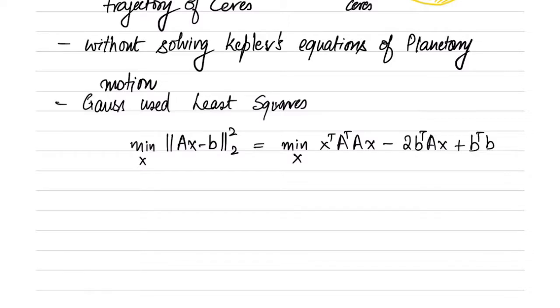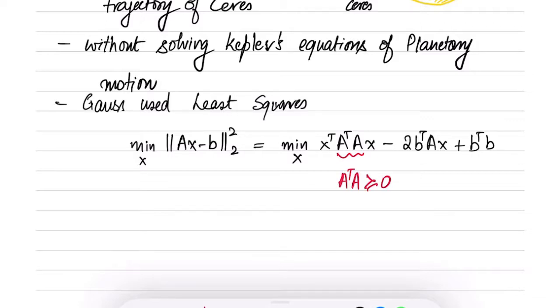So observe here that this is a quadratic objective function, and in fact the matrix A transpose A is clearly positive semi-definite. In fact, any matrix of this form is always positive semi-definite.